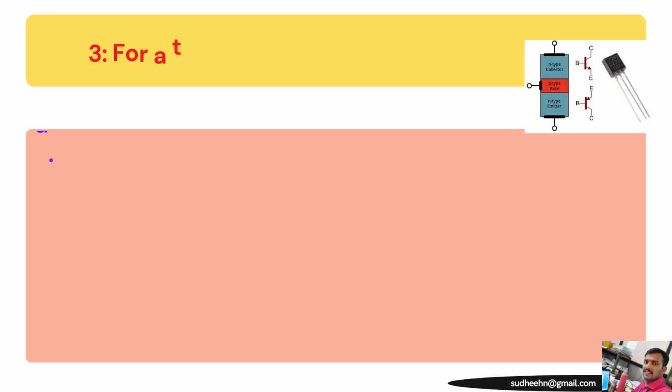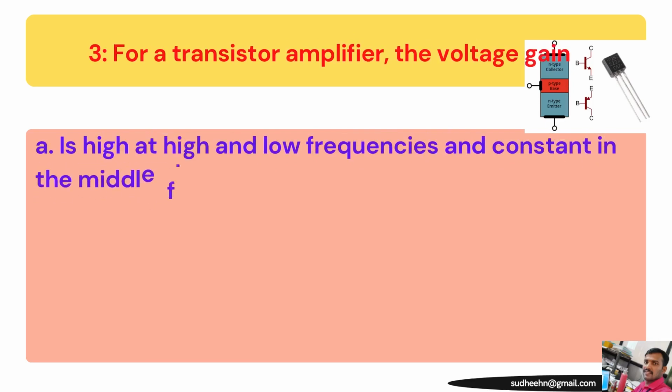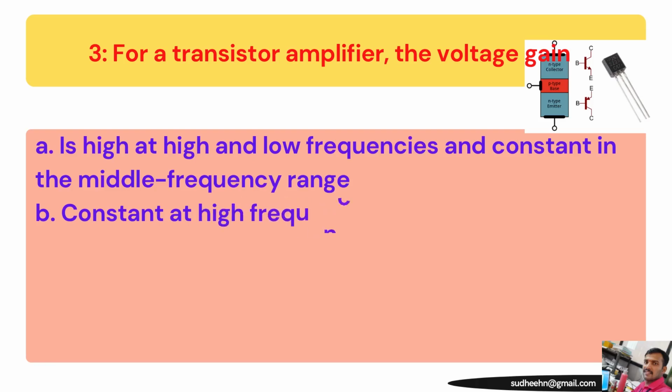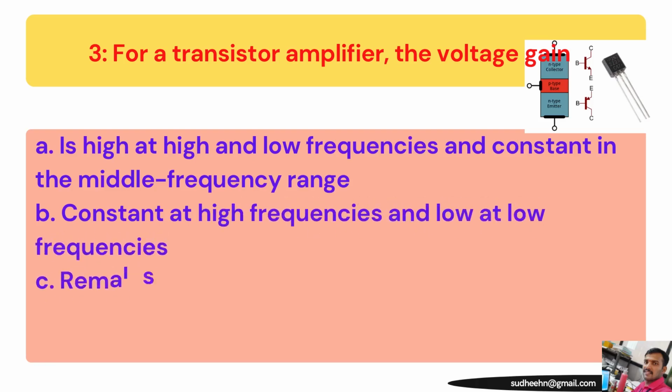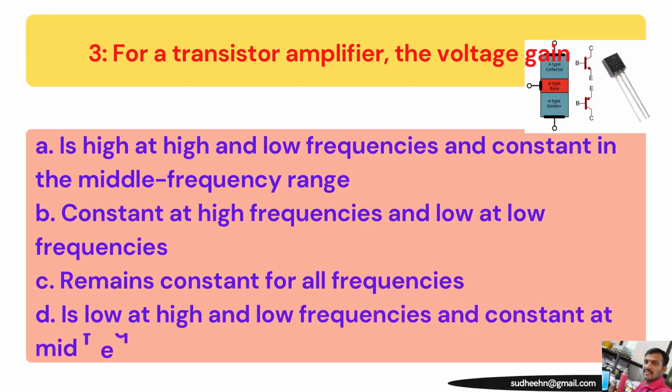Now next, question number 3. For a transistor amplifier, the voltage gain. We know that a transistor is a semiconductor device used to amplify or switch electronic signals and electrical power. It is also called the basic building block of modern electronics, and it has collector, base, emitter, which you have already studied during our regular classes.